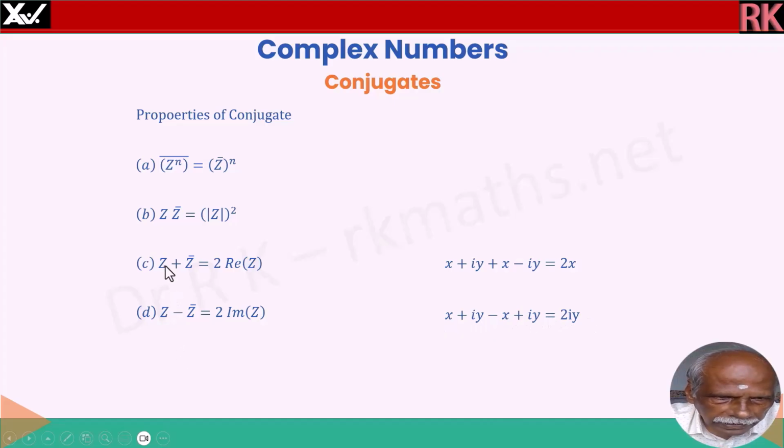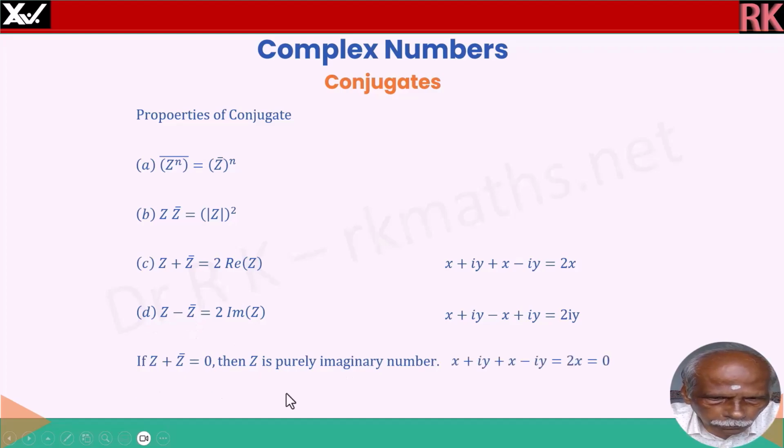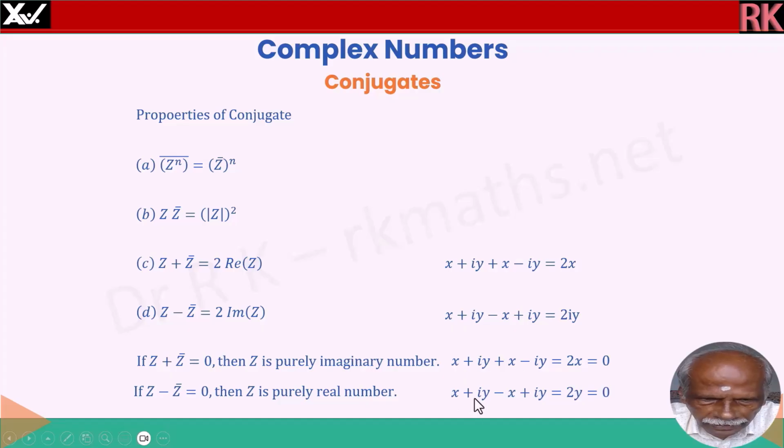Now we will see a condition. If this is equal to 0, what happens? Now if z plus z conjugate is 0, then it represents purely an imaginary number. If z minus z bar is equal to 0, then it represents purely a real number. Right? You can see here x plus iy plus x minus iy is equal to 2x is equal to 0. Therefore only y has a value. That means it is purely imaginary. Similarly here, x plus iy minus x minus iy is equal to 2y is equal to 0. Therefore only x has got a value. Therefore it is purely a real number.